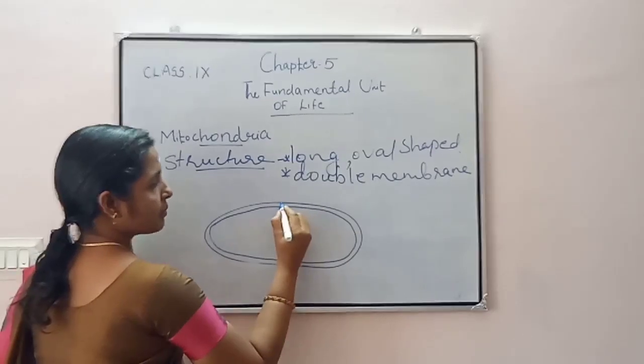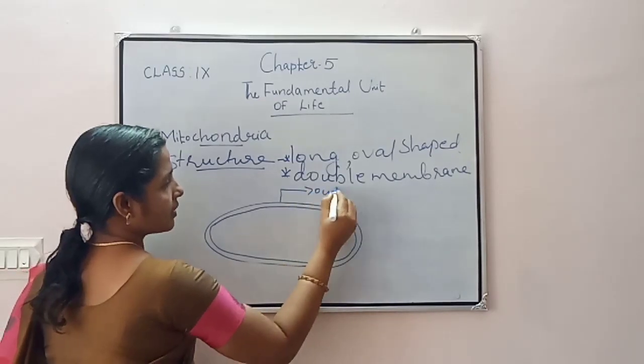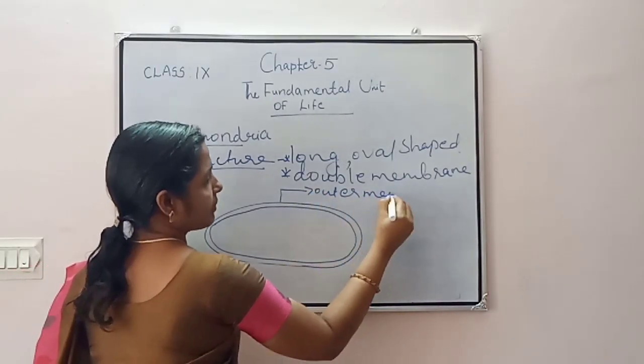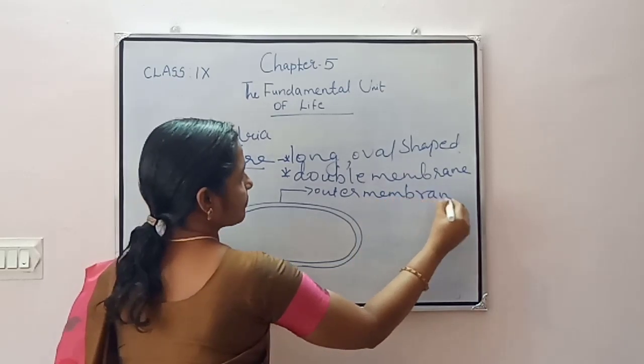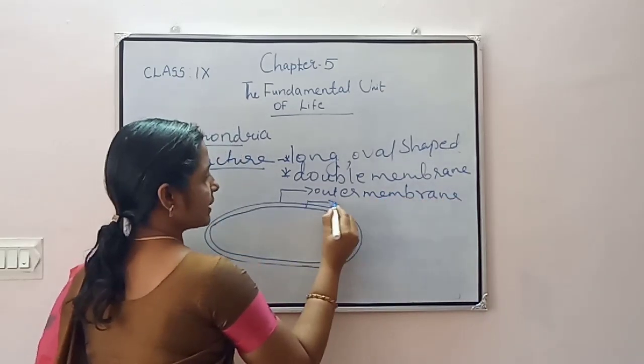Here is an outer membrane and an inner membrane.